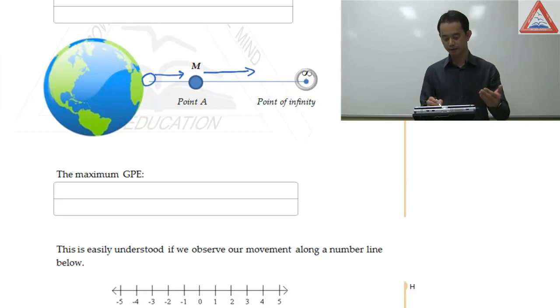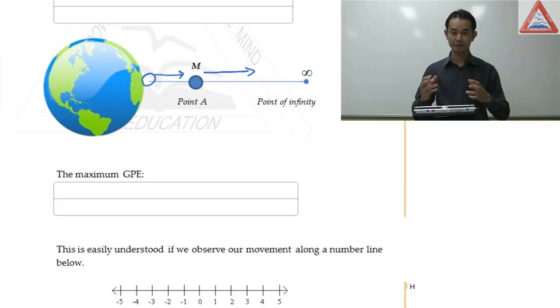From above, we understand that the value of GPE at infinity is in fact 0. This is a bit hard to grasp for a lot of students. So we're moving from the surface of the Earth all the way up towards infinity. We're increasing its GPE. But if we can get to infinity, we are actually increasing to a value of 0.